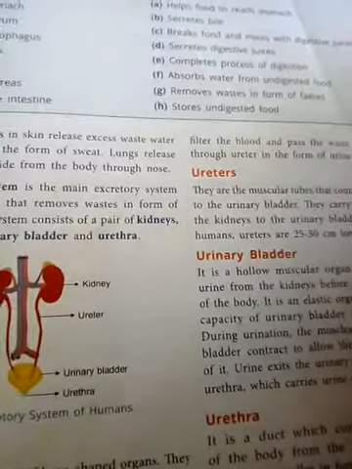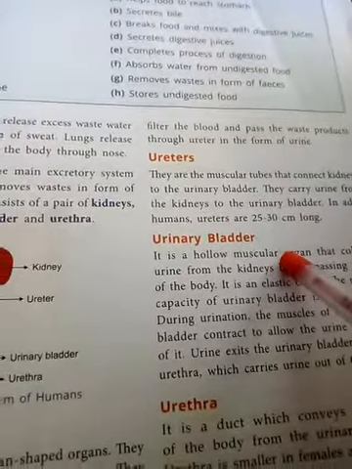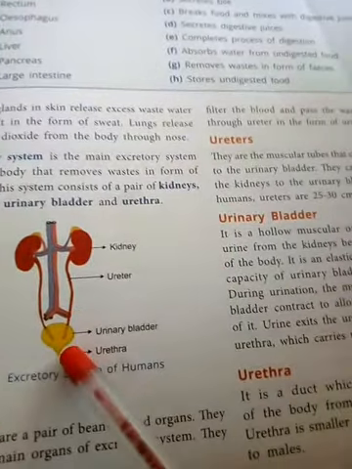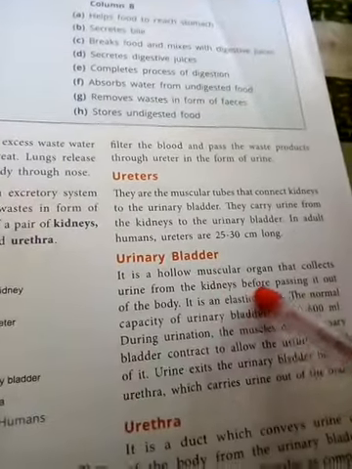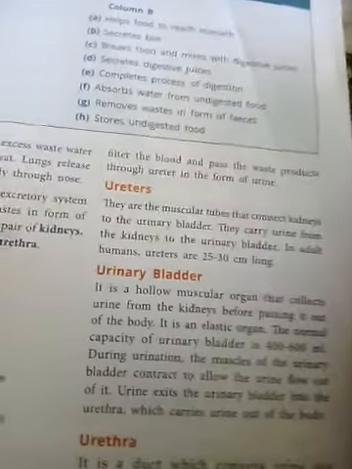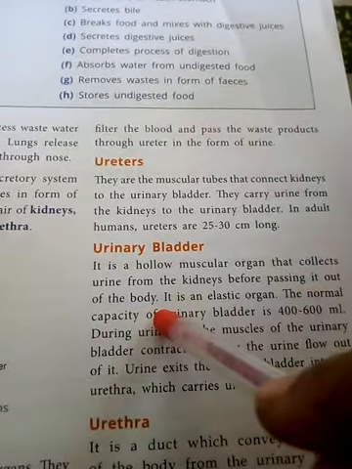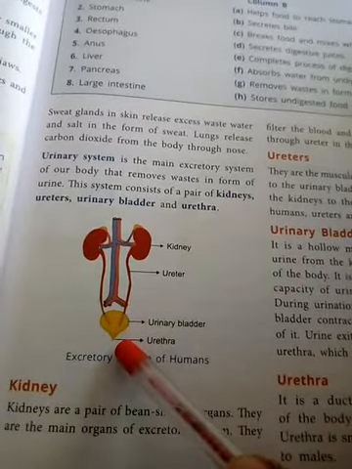Is it clear? Then the urinary bladder, this yellow part. It is a hollow muscular organ that collects urine from the kidney before passing it out of the body. It's a sac-like structure.